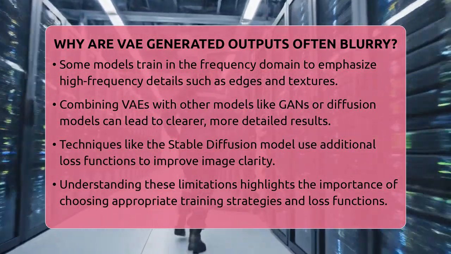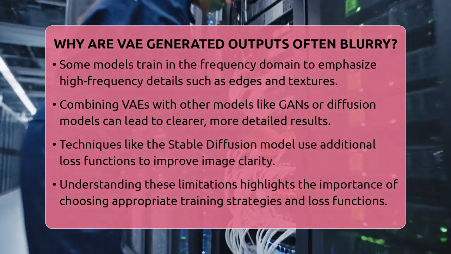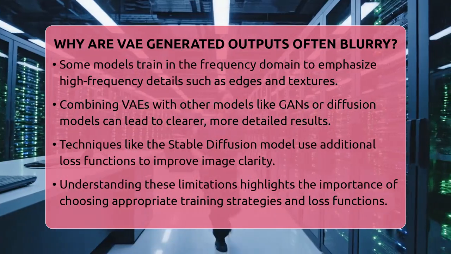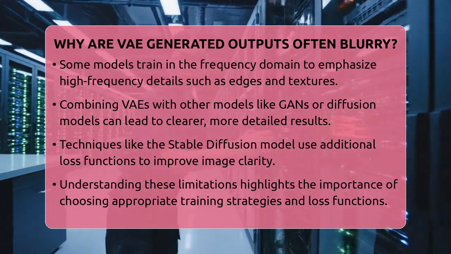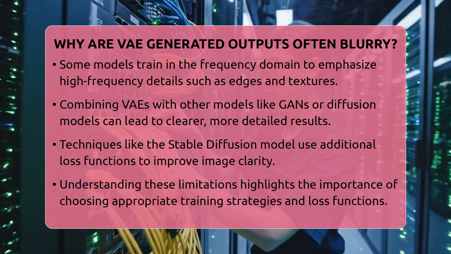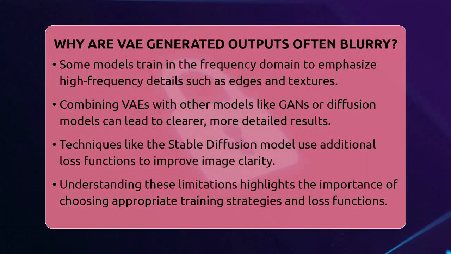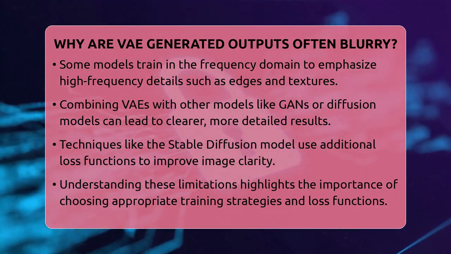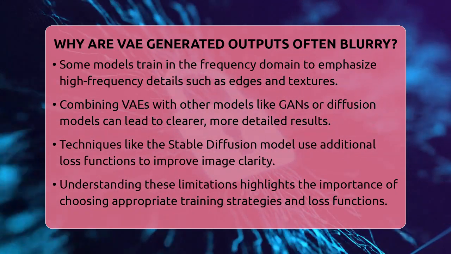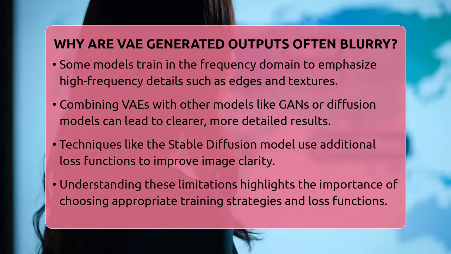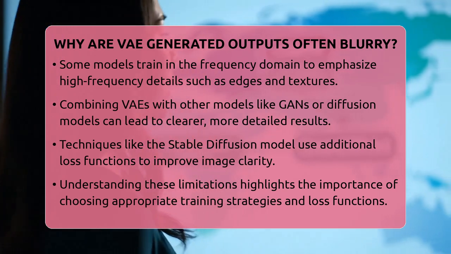In practical uses, combining variational autoencoders with other models like generative adversarial networks or diffusion models can lead to better results. For example, the Stable Diffusion model uses a VAE trained with additional perceptual and adversarial losses, resulting in clearer, more detailed images. This shows how different techniques can work together to overcome the blurriness issue.